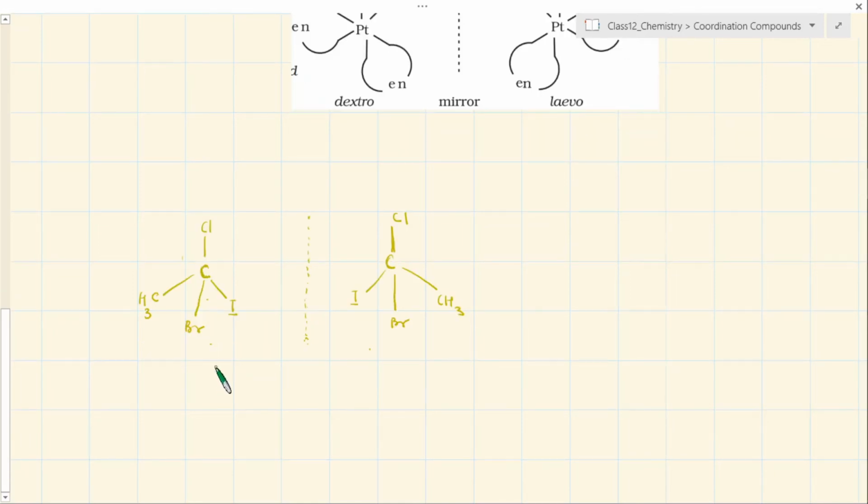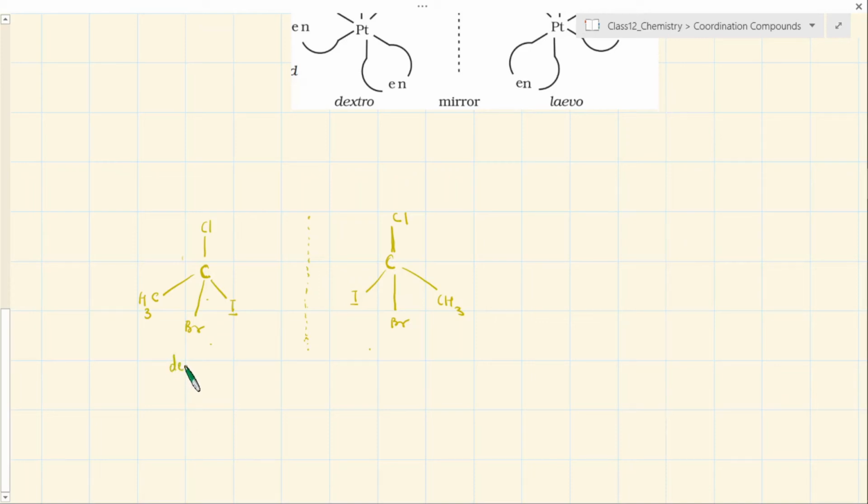One of the physical properties is rotation of plane polarized light. They rotate differently, remember. So optically they are different, and the way in which one molecule rotates the plane of polarization, the other molecule will rotate opposite. That's why we represent them differently.